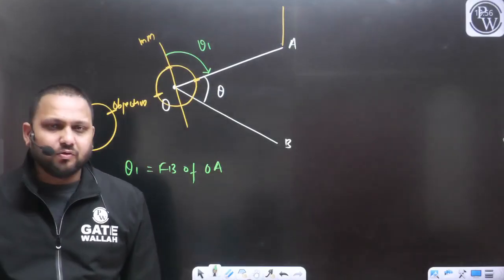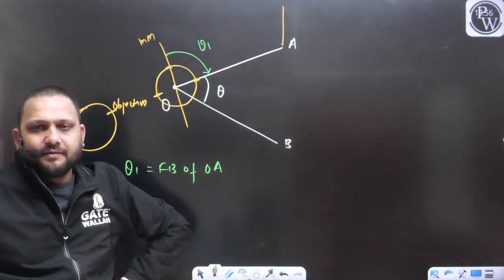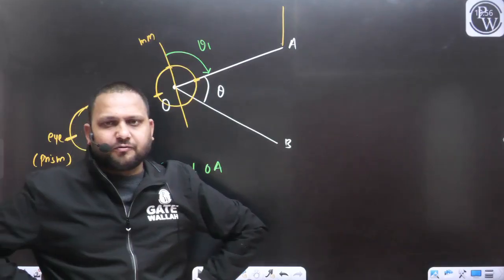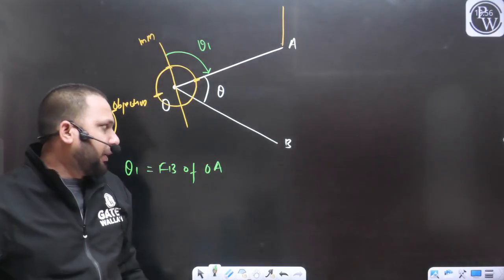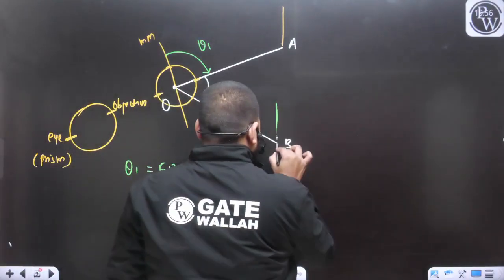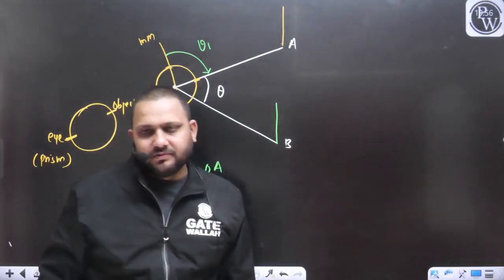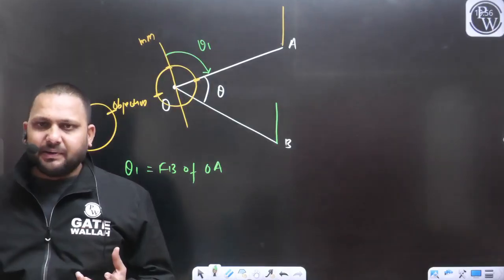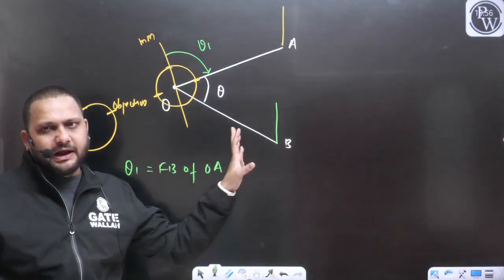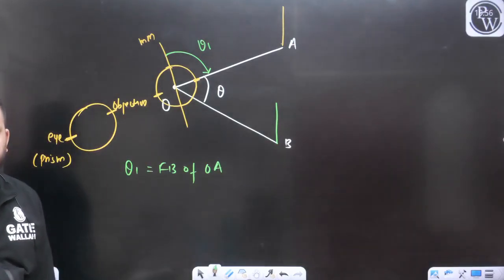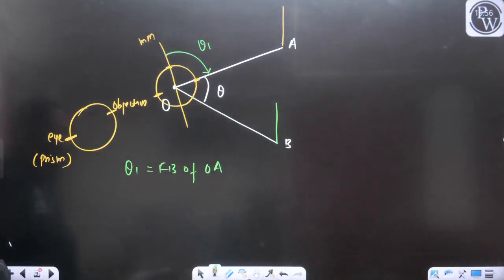Now I will remove this ranging rod from point A, and now I will place this ranging rod at point B. If you have two ranging rods, then I don't have any problem. If we have multiple ranging rods, then I don't have any problem. Place one more ranging rod at point B.